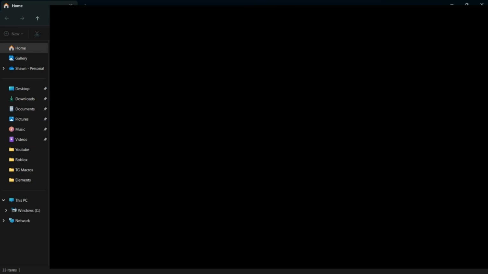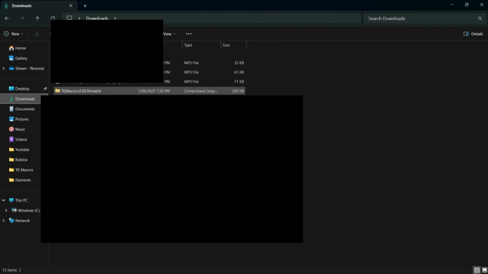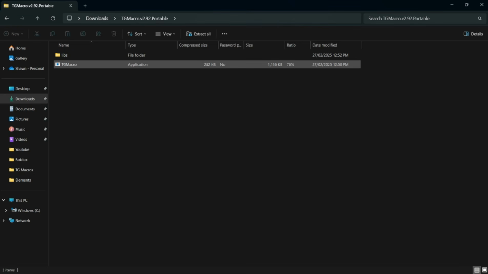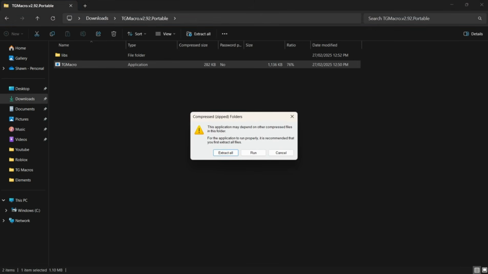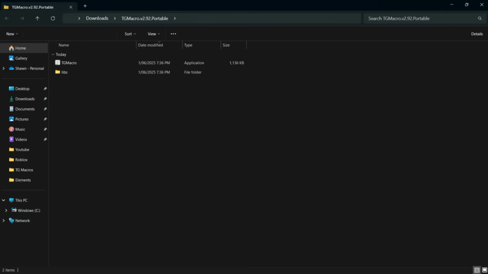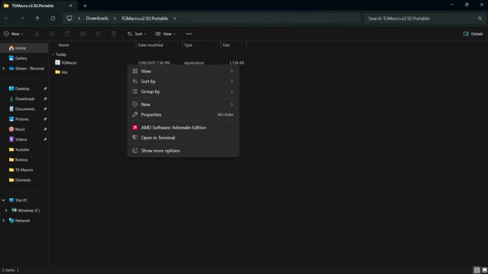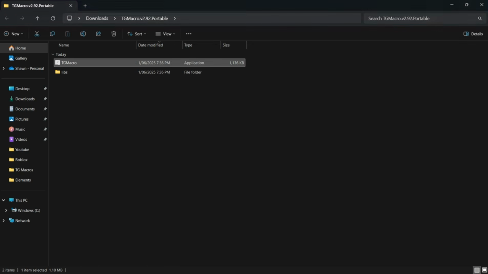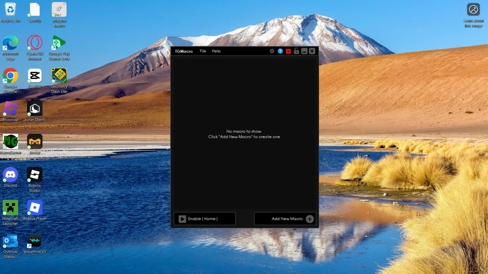Go to Downloads and click the compressed folder you just downloaded. Double-click the TG Macro file and extract all. Click Extract and open the TG Macro application. Once you've opened TG Macro, it should look like this.